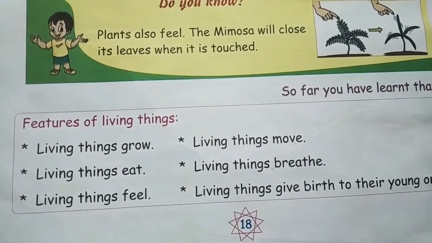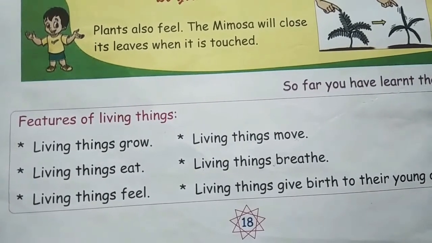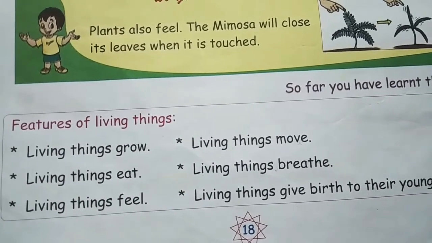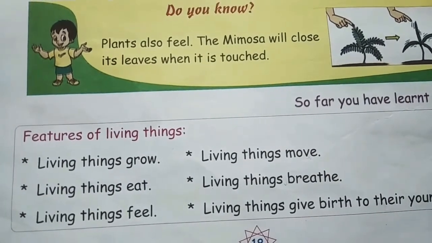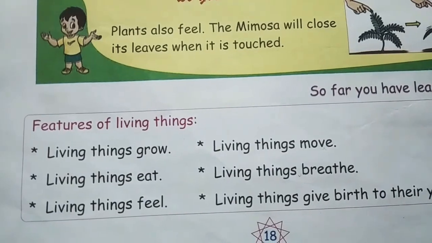So in the next class we will discuss man-made things. Means what? That are made by man. That means that are not natural things. Okay children? So in the next class we will discuss that. So you read the lesson about living things and try to remember all the features of the living things, children. Okay?